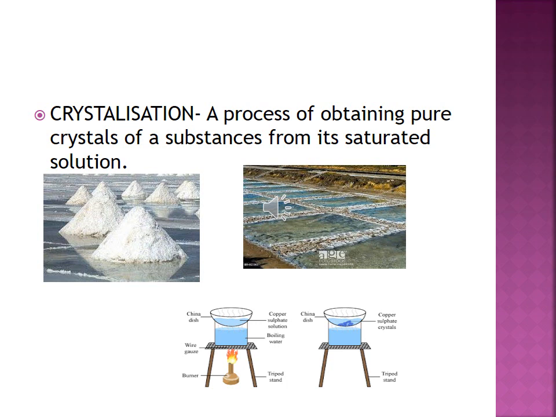Since in this process no new substance is formed, crystallization is an example of physical change, and the rusting of iron is an example of chemical change.